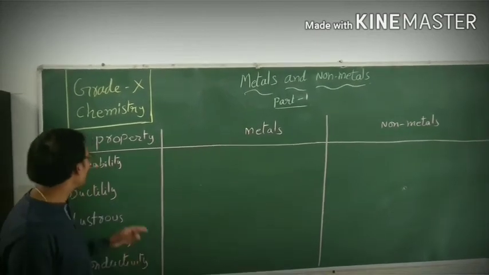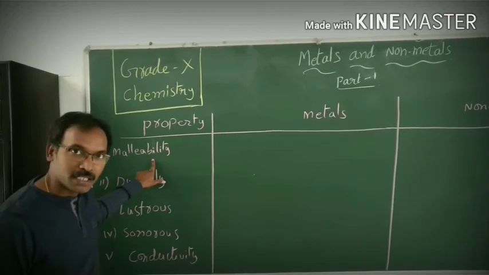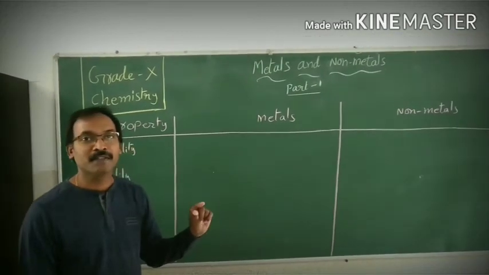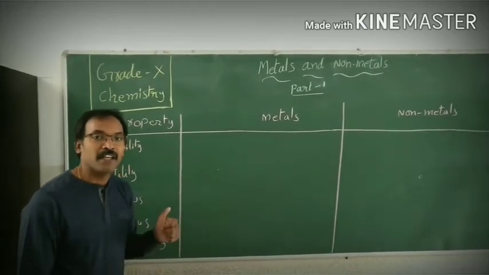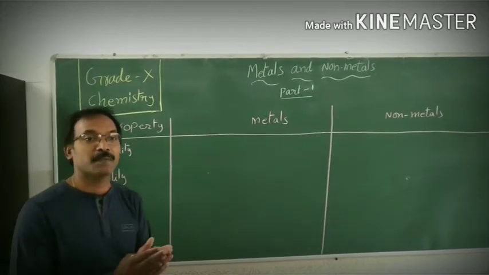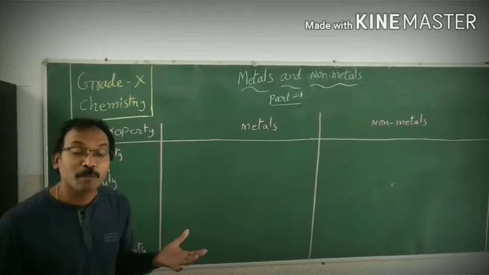Out of them, the first one is malleability. What is that? Malleability is the property of a substance by which, when we hit on it, it can be made into thin sheets without breaking.